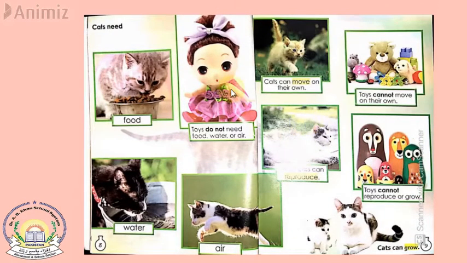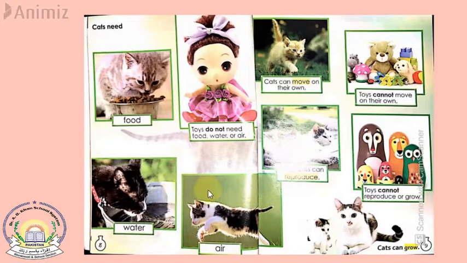So now if you open page number 8 of your book, you can see there are some examples of living and non-living things. For example, there's a cat, and the cat is a living thing because it needs food. As you can see in the picture, it is eating some food, and it also needs water for drinking. You can see in this picture the cat is drinking water, and it needs air. If you are not going to give a cat air, it is going to die. If you are going to suffocate a cat, it is going to die. So just like human beings, a cat needs food, water, and air.